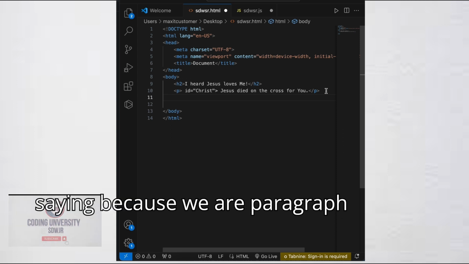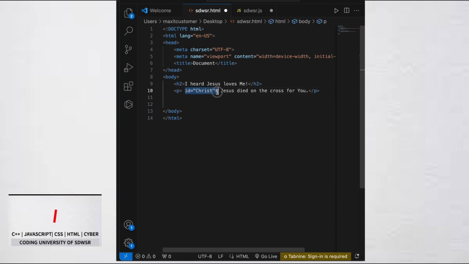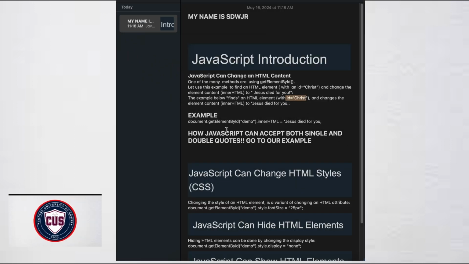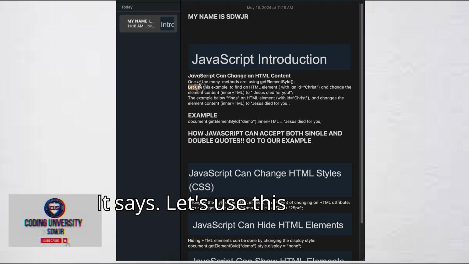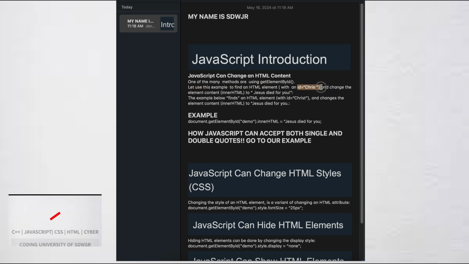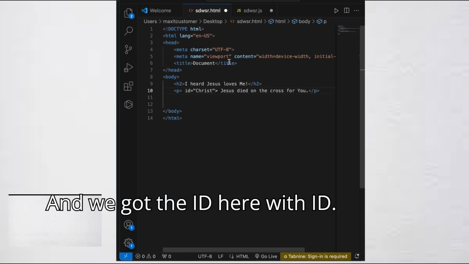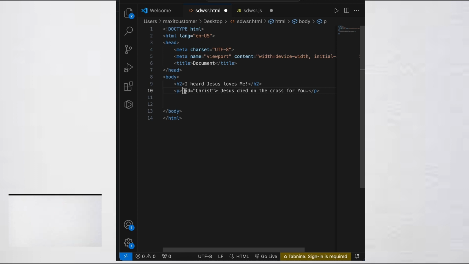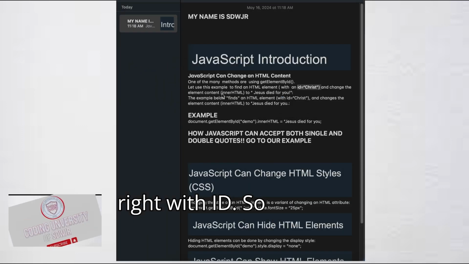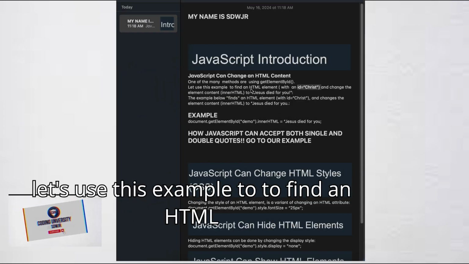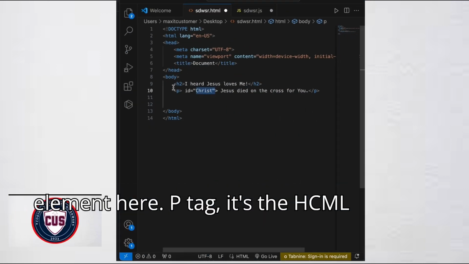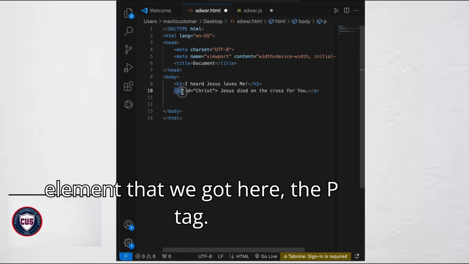I hope you guys are getting what I'm saying. It says here in the questionnaire, let's use this example to write an HTML element with ID. And we got the ID here, with ID Christ. The HTML element we got here is the P tag.